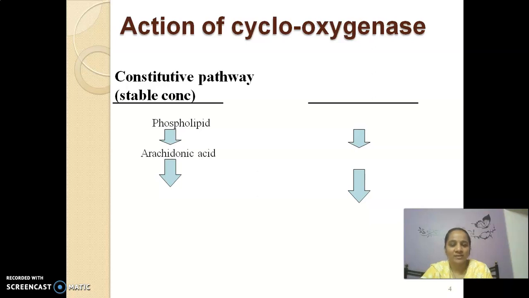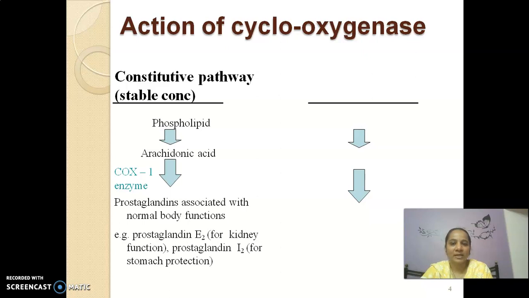The arachidonic acid, with the help of the enzyme cyclooxygenase 1, is converted into the prostaglandins responsible for normal body function. These normal body functions are regulated by prostaglandins. For example, prostaglandin E2 regulates kidney function, and prostaglandin I2 protects the stomach.